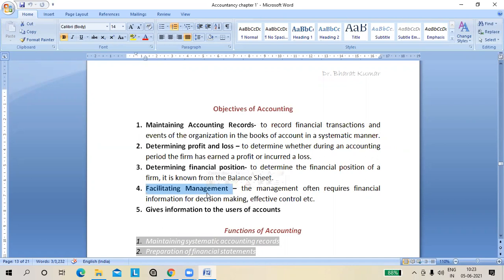Like accounts, everything. So every company has different departments, and the heads of those departments are called respective managers. Like the head of the production department is called the production manager. The head of the finance department is called the finance manager. Okay, so many managers are working for the company, and every manager has a target. Like the production department has the target to produce the maximum with the minimum cost. Then the sales manager has a target to increase the sale.